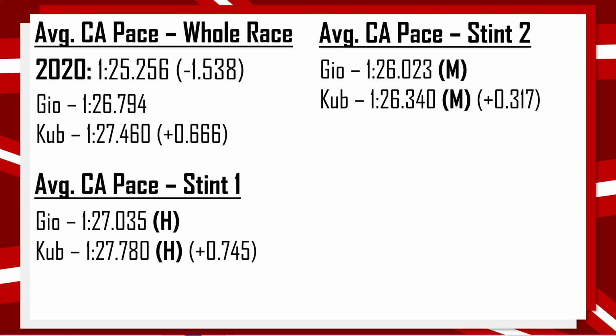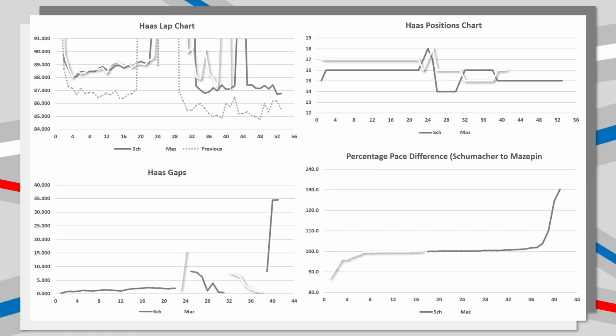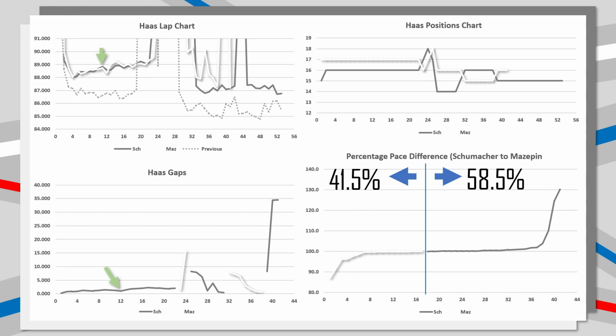Then penultimately, we will take a look at Haas, and we can split this percentage pace difference down the middle, and we can see that for 41.5% of the race it was Nikita Mazepin in the white who was the faster of the two cars, and therefore for 58.5% of the laps raced together it was Mick Schumacher. And we can see that in the opening portion of this race, they were literally identical.